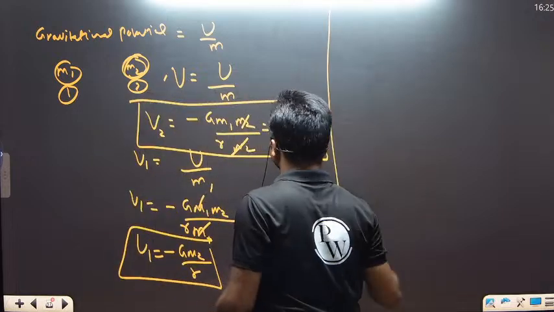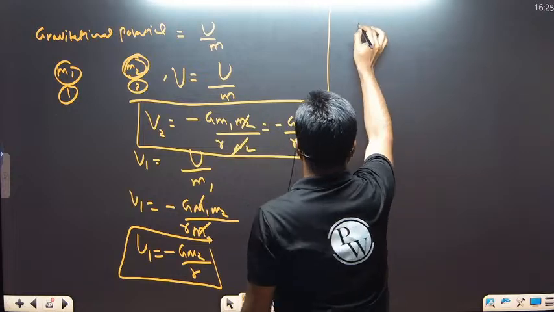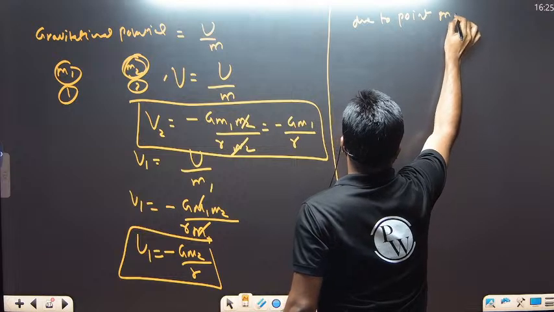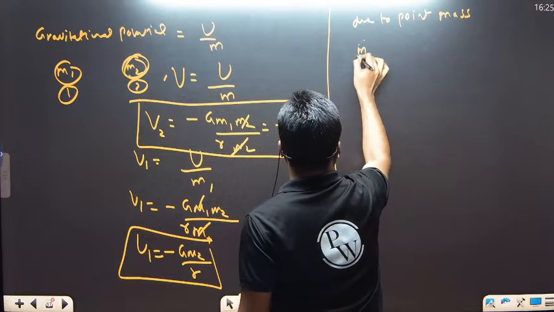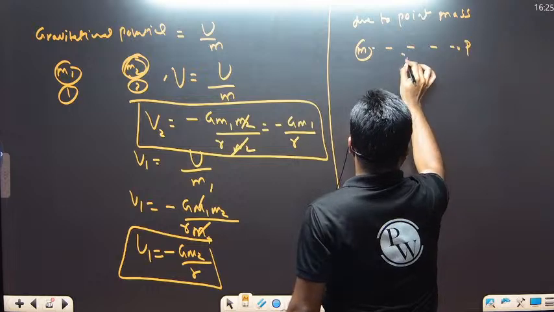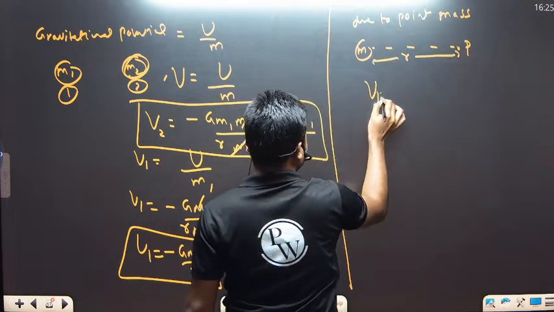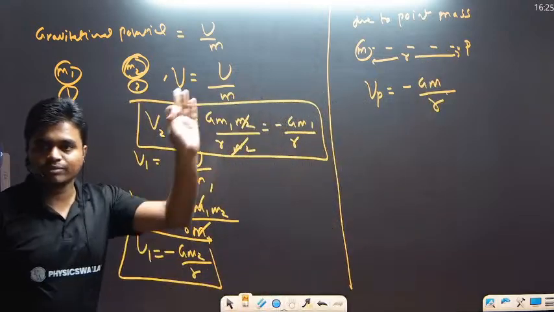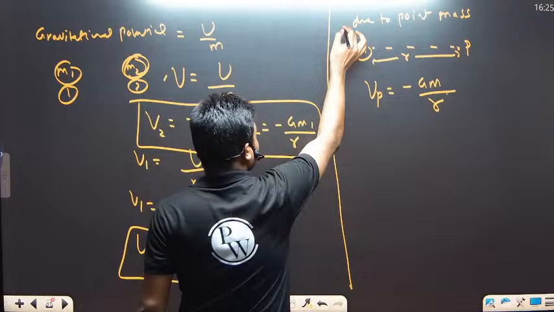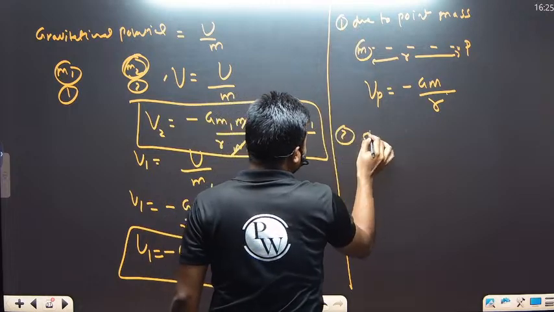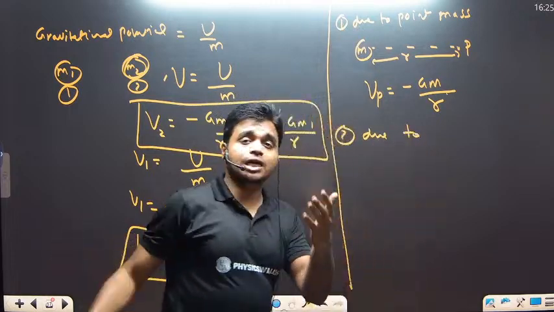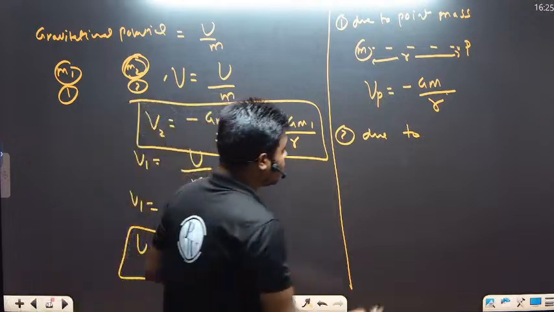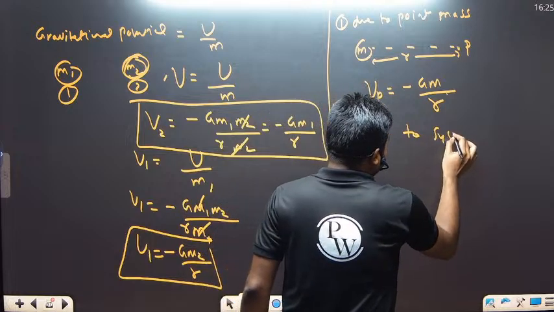Now, the gravitational potential due to a point mass: this is the mass over here, and at this particular point we want to calculate the gravitational potential. So Vp is given by minus G m divided by r, where r is the distance of that particular point from the mass. This is due to a point mass. Due to a system of masses, again, no need to worry, because gravitational potential is a scalar quantity. No need to worry about the direction either.